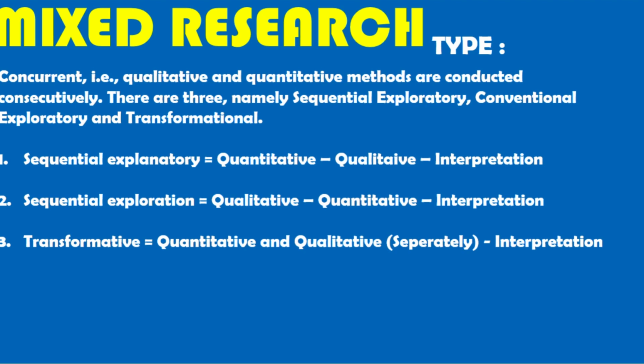3. Transformative. This research method collects qualitative and quantitative data separately, then transforms the data with other data. Furthermore, it ends with interpretation, so this is done separately, conducting its own research, its own qualitative, its own quantitative. So there is no connection between one research and another. But after completing the research, the data is transformed into one, then we interpret it.